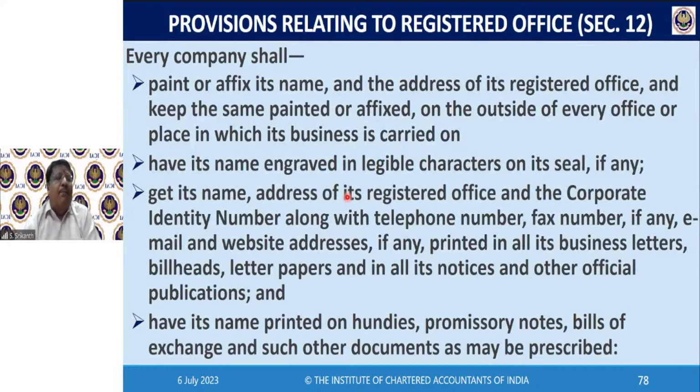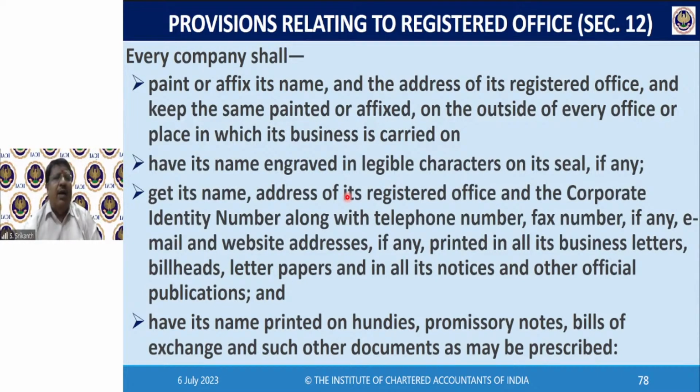Also, the name of the company should be painted or affixed, along with the address of its registered office, at the outside of every office or place in which its business is carried on. This is a very important thing. If you are a limited company, wherever you are operating, in that branch or regional office name board, you should also mention the name and the address of the registered office.